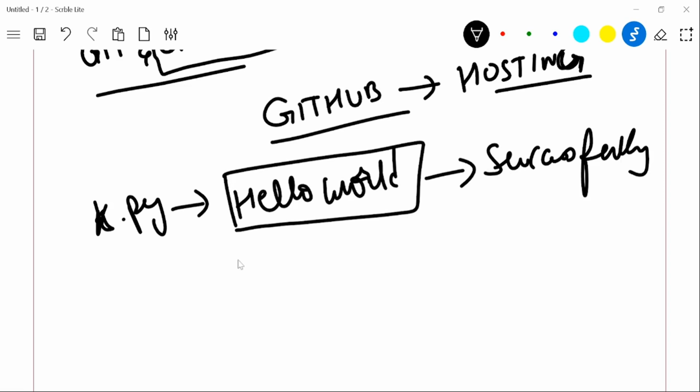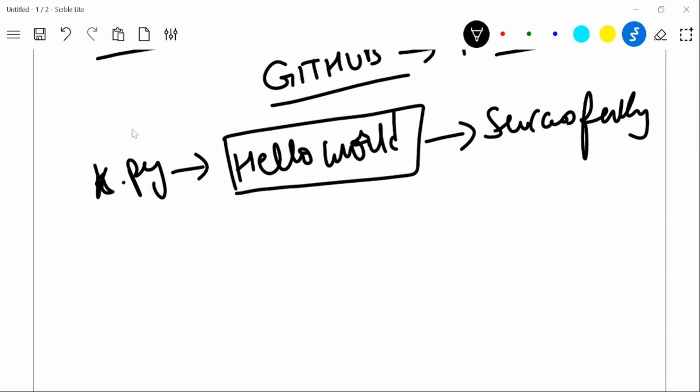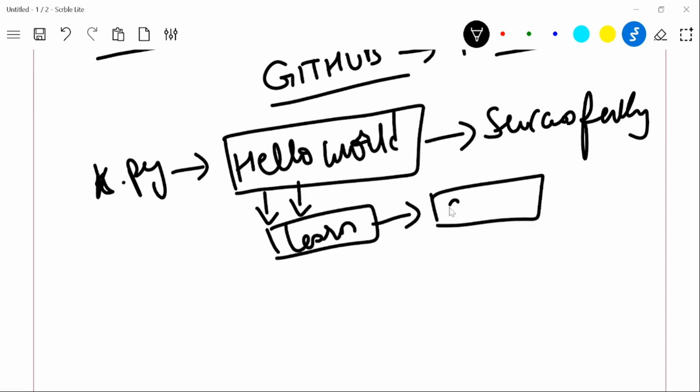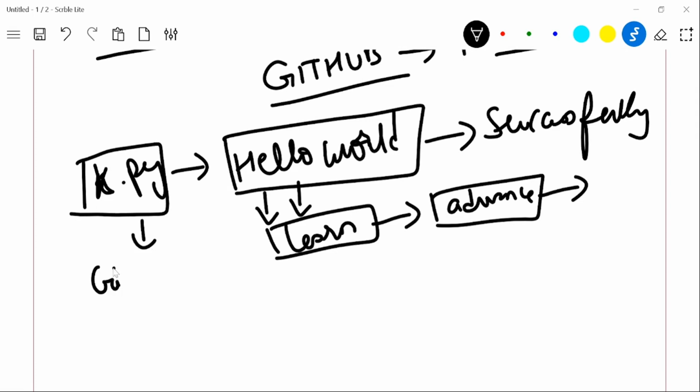I'm not going to make you all upload these small programs to GitHub. I wanted to show you that once we get to advanced topics, you can upload your own code, what you learned and the changes you made after my teaching. Not right now, but I still wanted to make clear what this stands for. Meanwhile, I also wanted to upload basic code from scratch, so that other people can learn from you. So now I wanted to upload this code, k.py, so I need to use the GitHub service. So this is GitHub.